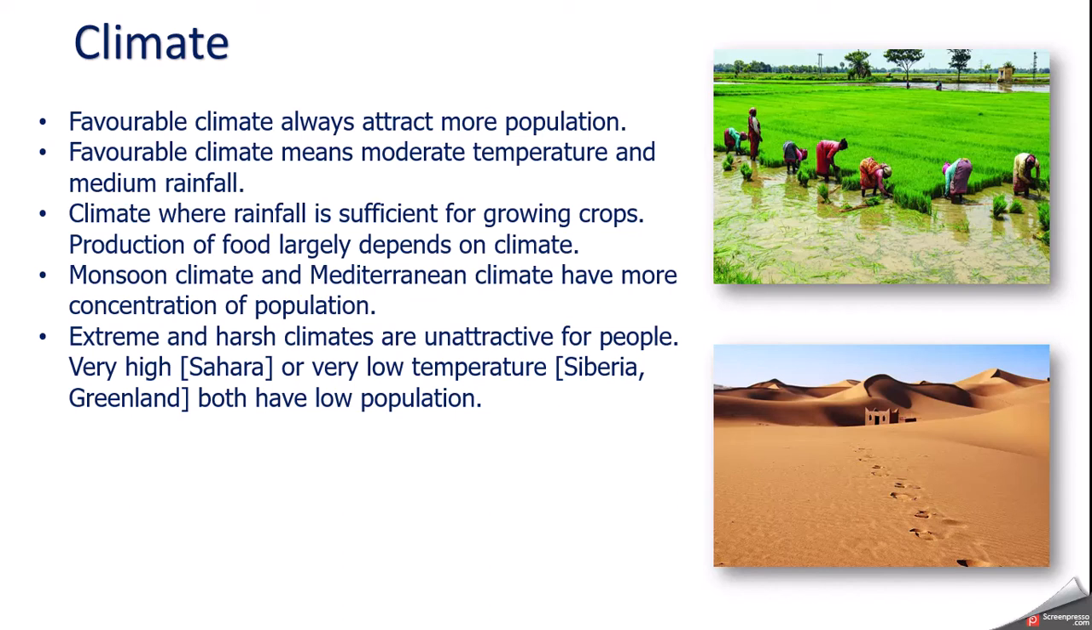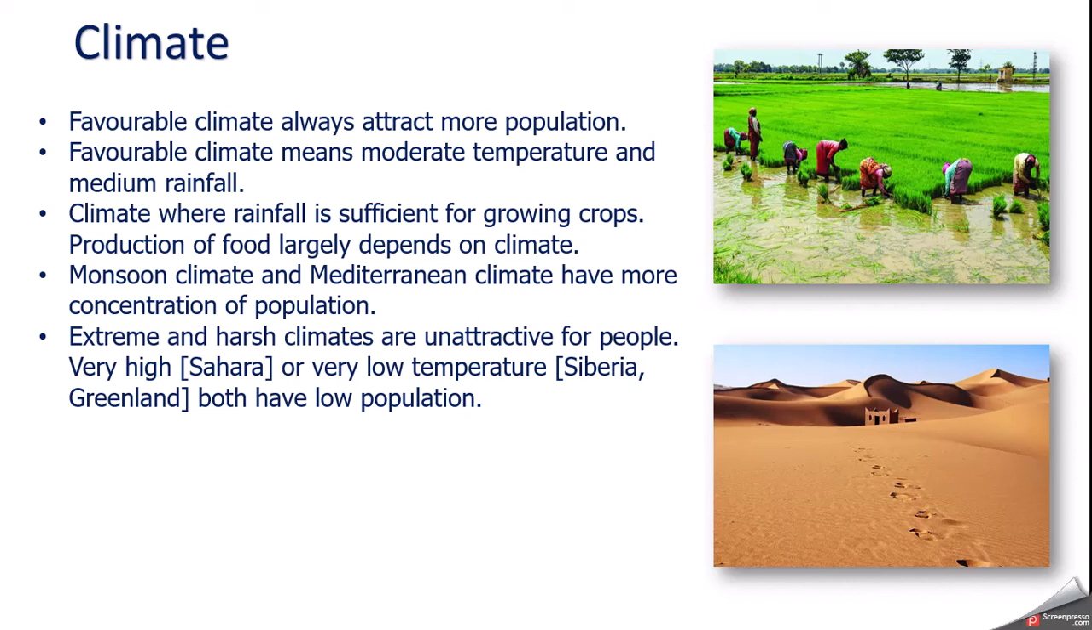Monsoon type of climate and Mediterranean type of climate are very good for habitation of people and very good for cultivation of crops, and that's why a large size of population is found in such climatic areas. On the other hand, extreme climate, harsh climate, is unattractive for people. What is the meaning of extreme climate? Either very hot or very cold. That means the temperature is very high, or the temperature is very low. Take the example of rainfall. If rainfall is very high or very low,